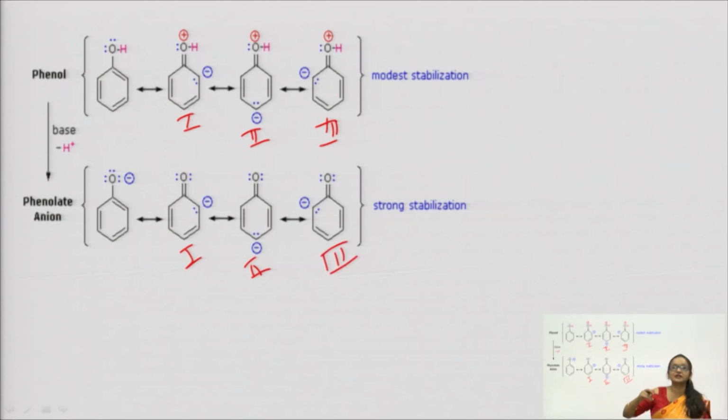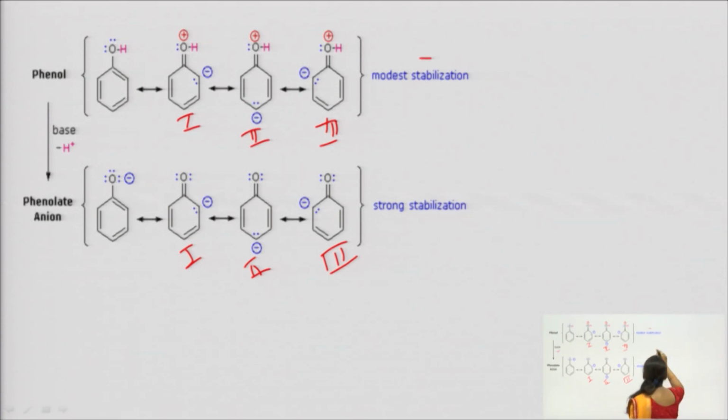So you can see that phenol and phenoxide ion both are very stable, and this stability is because of the delocalization of electrons. And if the phenoxide ion is stable, then we can say that this is acidic in nature.